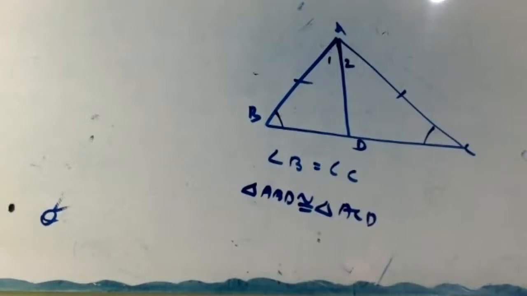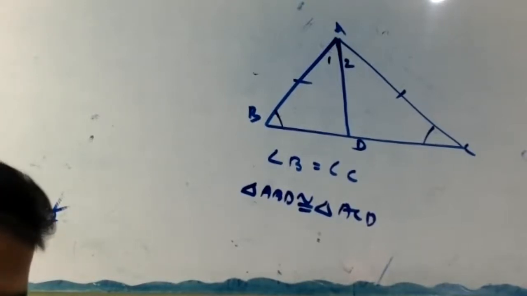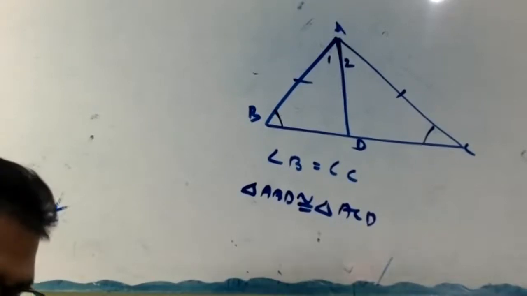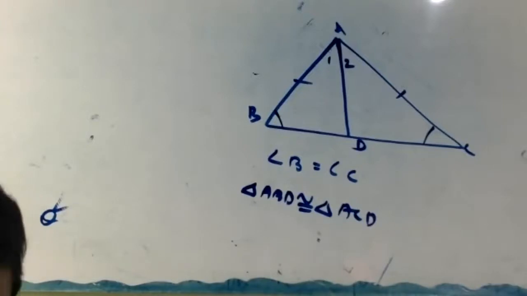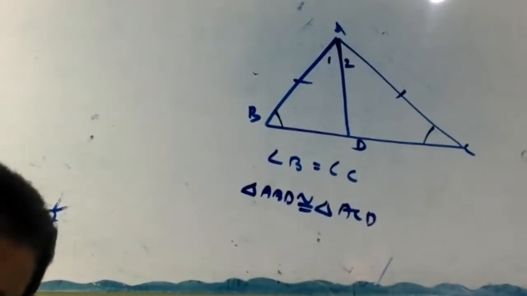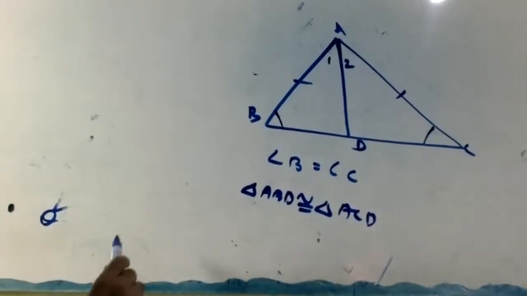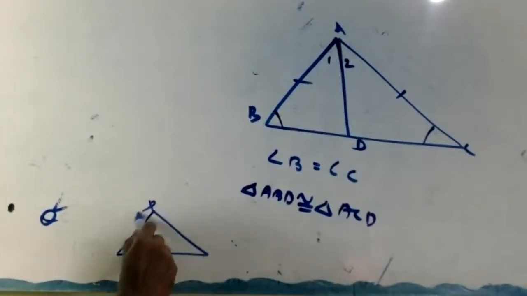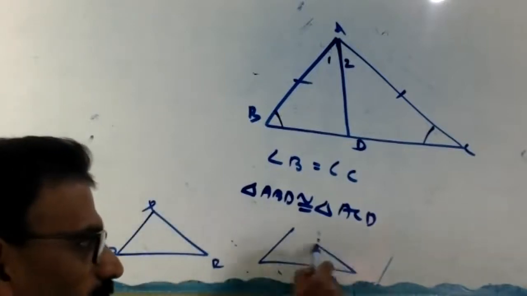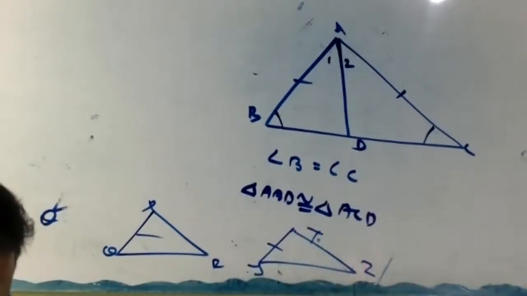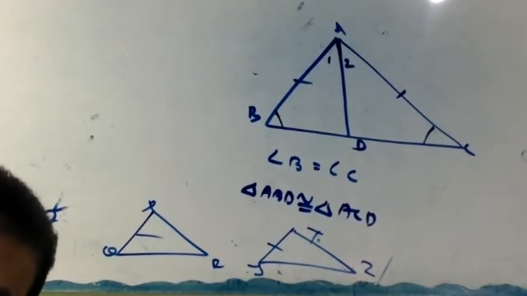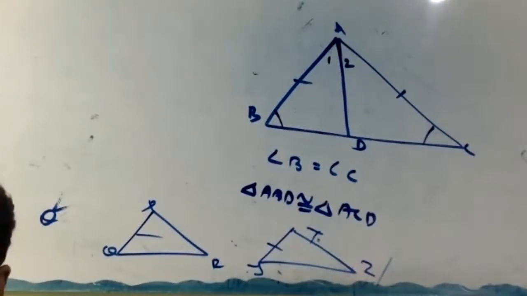To prove angle B equal to angle C. This is possible only within one triangle. Two sides are equal, so the opposite angles are equal. Suppose two triangles here, one PQR and this one XYZ. If these two sides are equal, no use. This is within one triangle. Clear or not? In one triangle, if two sides are equal, the opposite angles are equal.